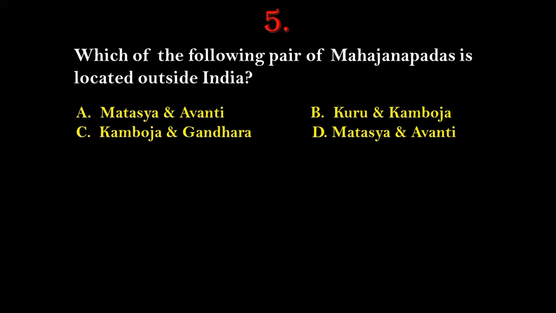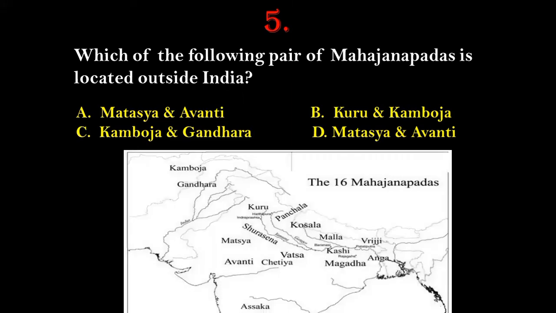To understand this, let's take the help of the pictorial image here. So these are the names of the 16 Mahajanapadas that existed in ancient India, especially in northern India. If you look at the map here, on the northwestern part of India, we will see the names of two Mahajanapadas, that is Gandhara and Kamboja, which are outside of Indian territory today. So the right answer for this question will be option number C, that is Kamboja and Gandhara.